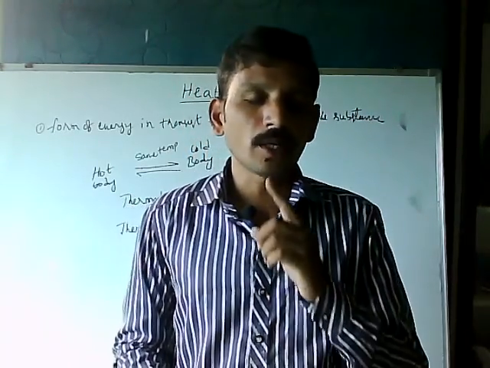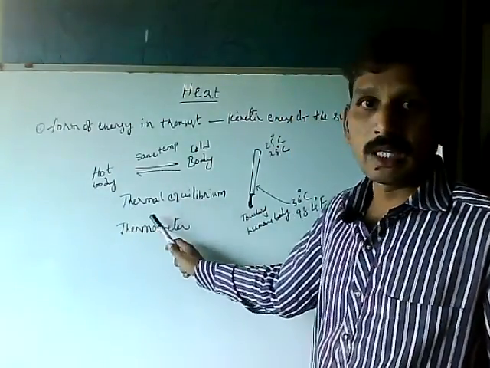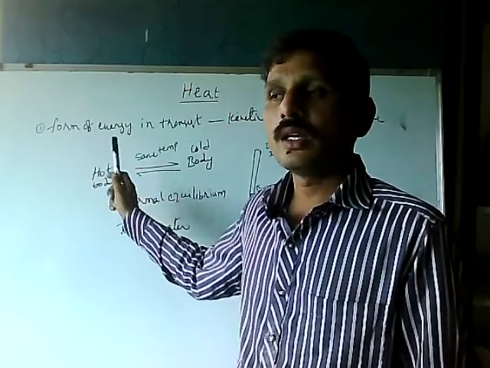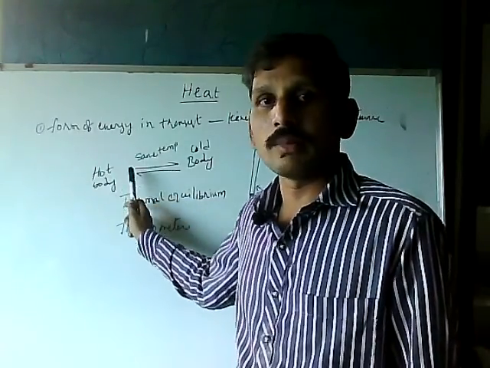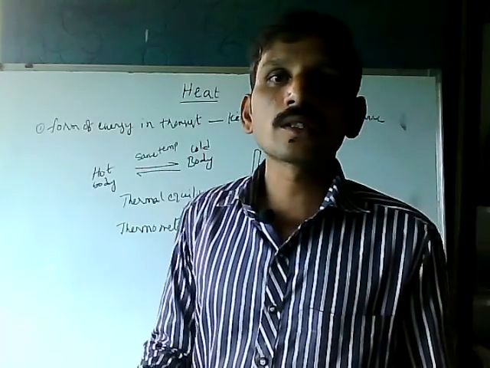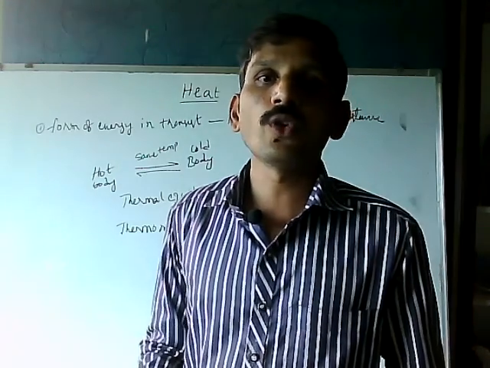The working principle of the thermometer is thermal equilibrium. Thermal equilibrium is a state at which a hot body and a cold body, heat transfers from the hotter to the colder body until they attain thermal equilibrium, that is, they have the same temperature. At that stage, there is no flow of heat.